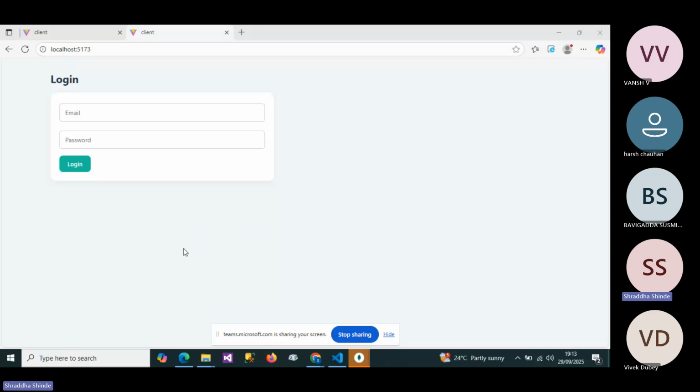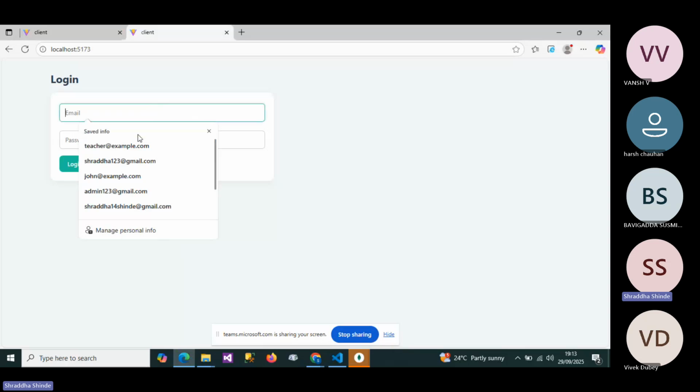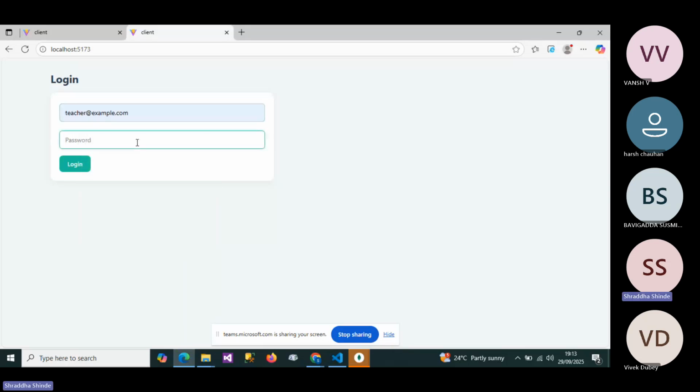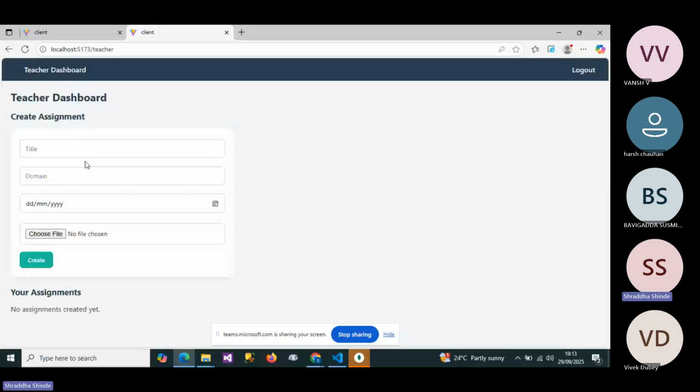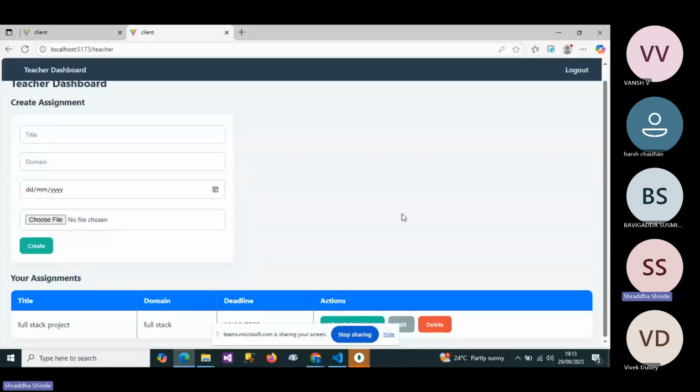First of all, this is the login page, and if we log in, now we are logged in with the teacher's data, and this is the teacher dashboard.